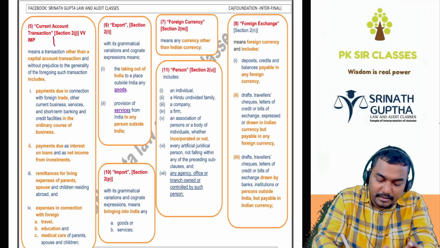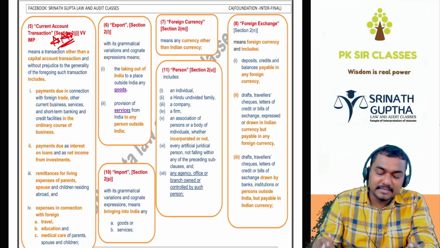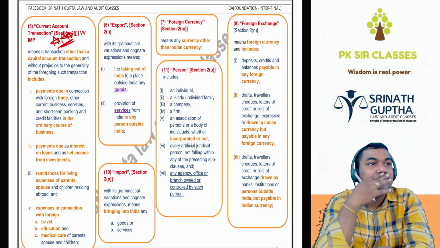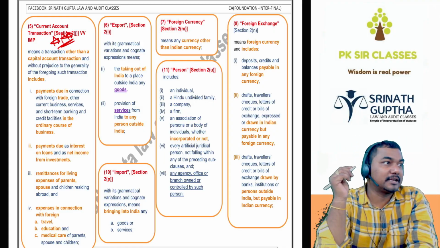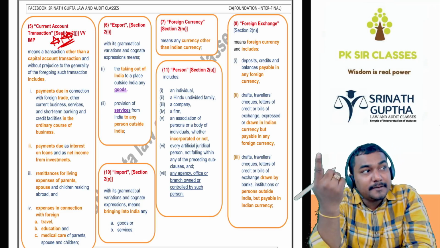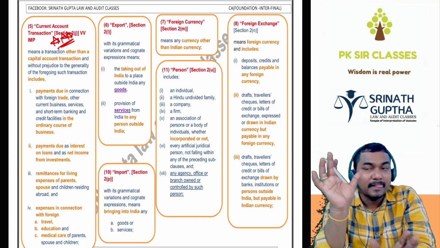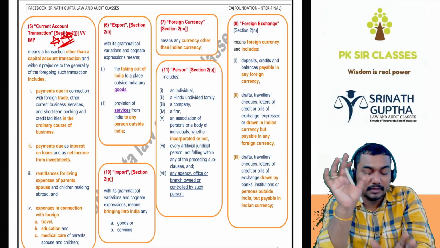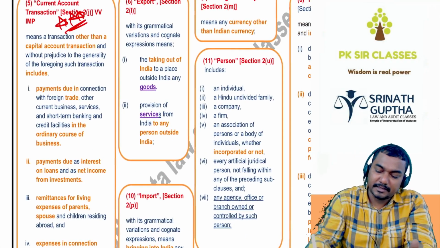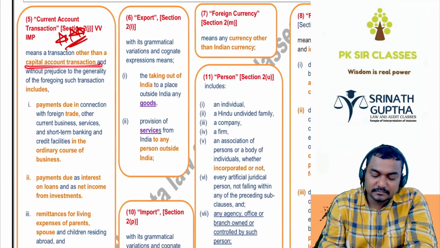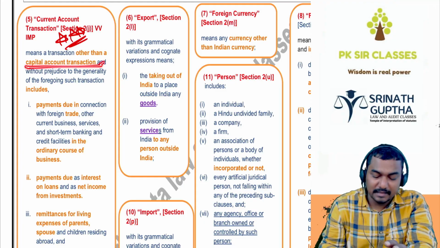Next. Current account transaction, very important beta. Capital account and current account is very, very important. So what is a current account transaction? Which will affect your P&L account. इसको बोलते हैं current account transaction. Affecting your balance sheet, capital account. Asset is created, liability is created, capital account. Asset is not created, liability is not created, वो तो उसको बोलते हैं current account transaction beta. So what is a current account transaction? Means a transaction other than the capital account transaction, which is not a capital account transaction.